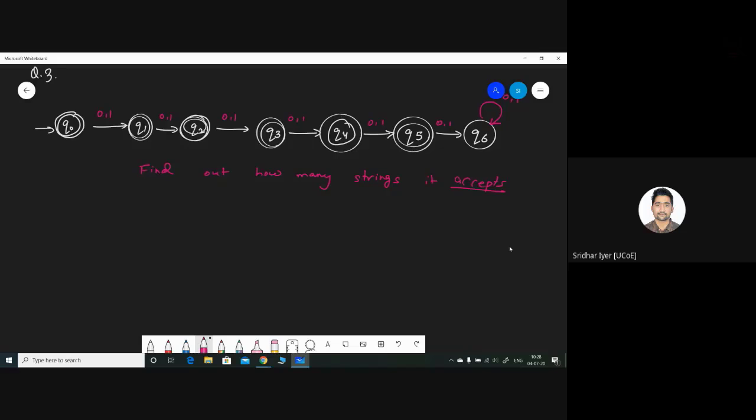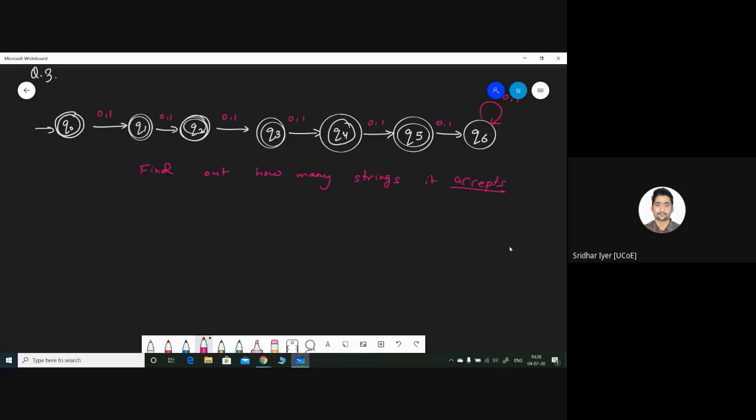Multiple of 7? No. The question is very simple. The diagram is given to you. It has not even asked whether it is divisible by something or not. The diagram is given. You have to tell me how many strings it will accept. That's it. No divisibility, no condition.